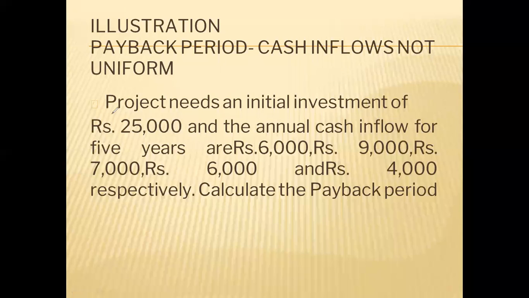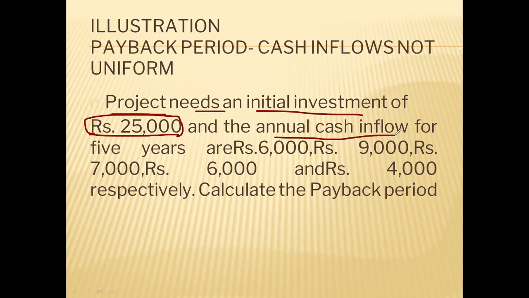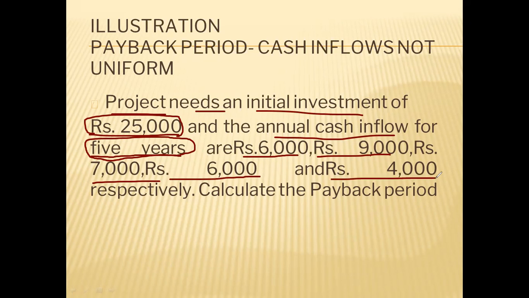So let us read this illustration. Project needs an initial investment of rupees 25,000. And annual cash inflow, CFAT, which is already given in the question, for 5 years. So the life of this project is 5 years. And every year, different cash flows are there. First year, 6,000. Second year, 9,000. Third year, 7,000. Fourth year, 6,000. And fifth year, 4,000 respectively.